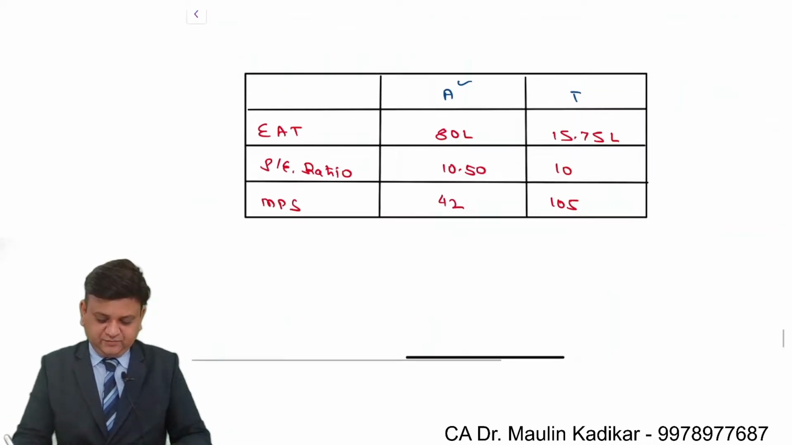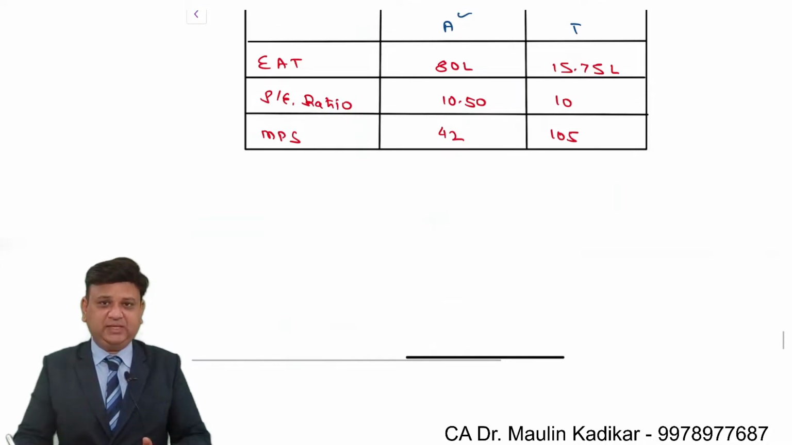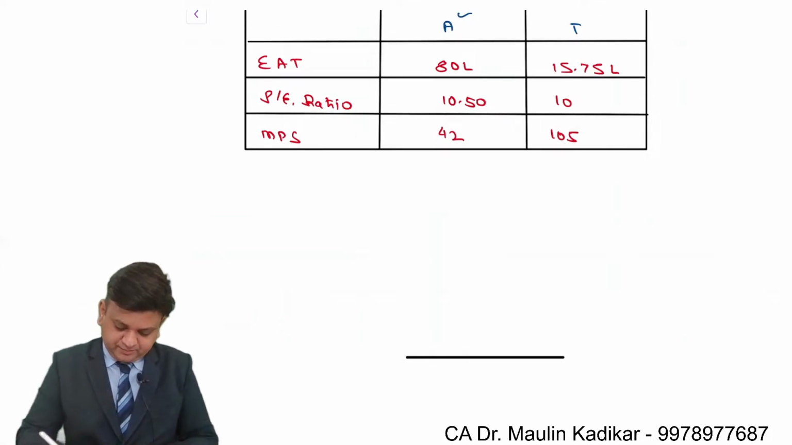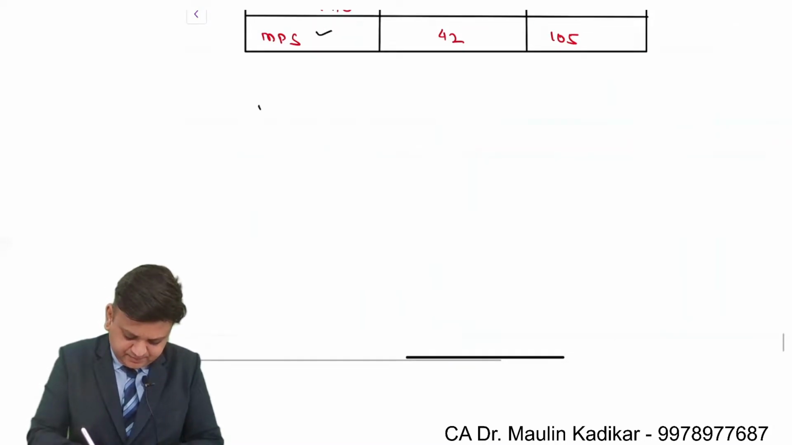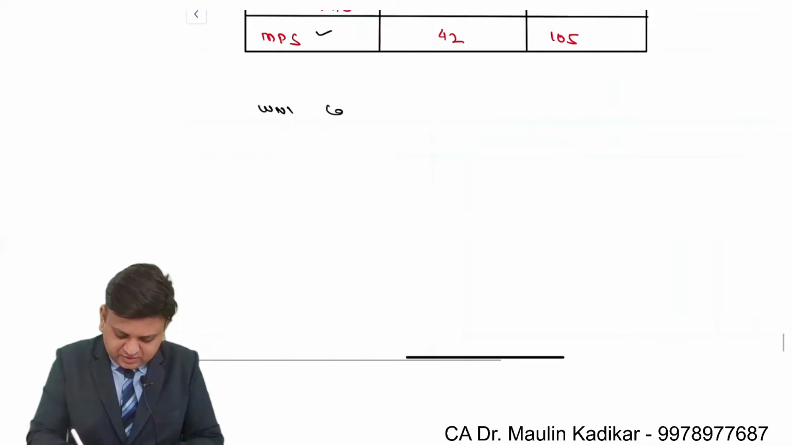Friends, over here we can make the calculation of the answer something like this. Let me explain to you, do not write anything. Price earning ratio is given, yes it is given. MPS is given, yes it is given. So adequate information is there to compute the EPS. So working note number 1, calculation of earning per share.